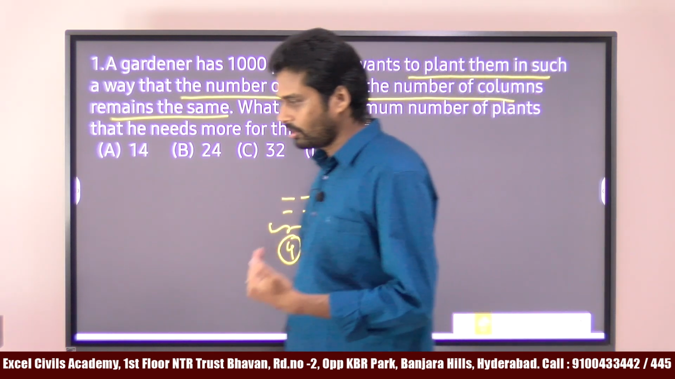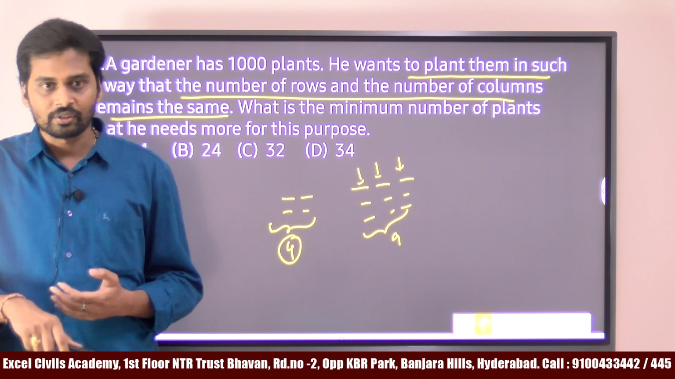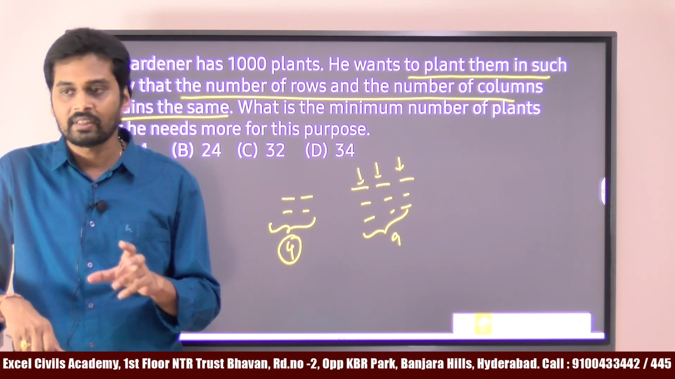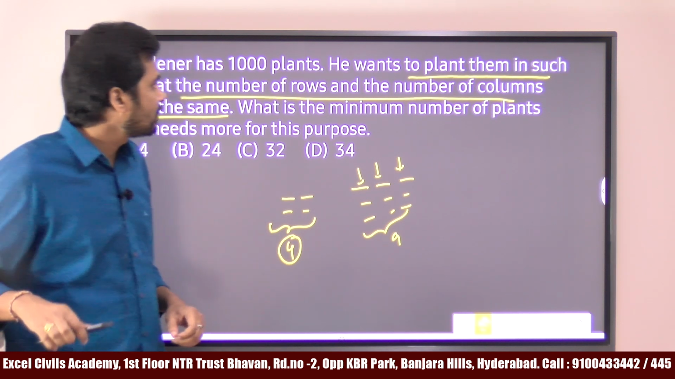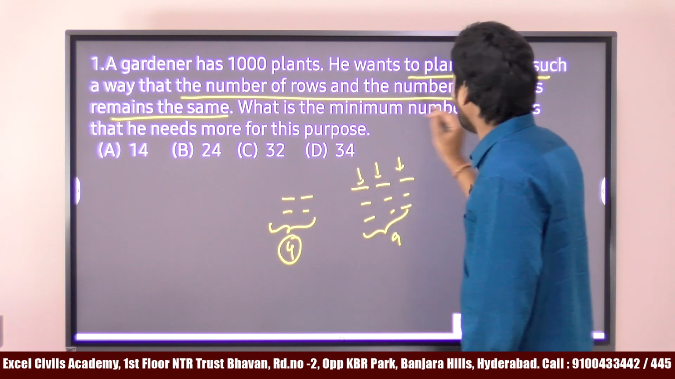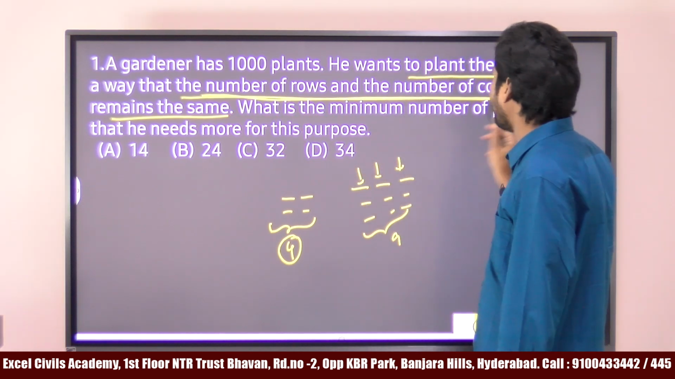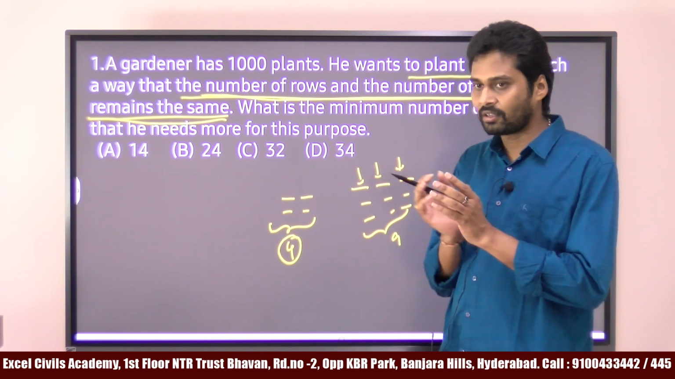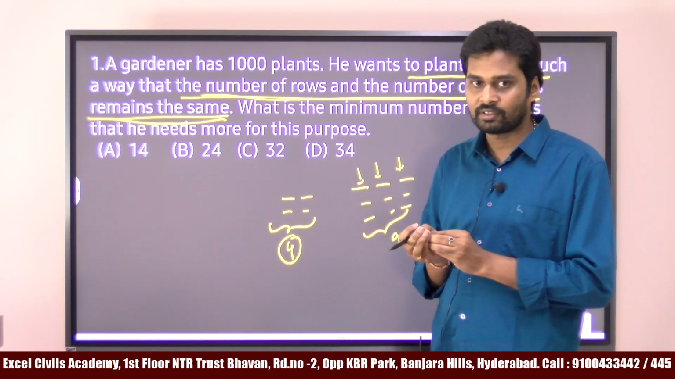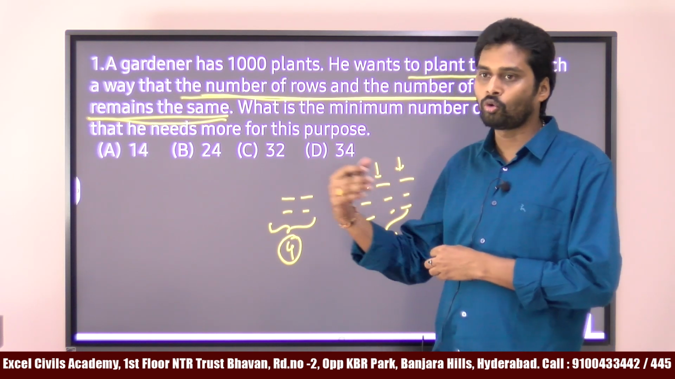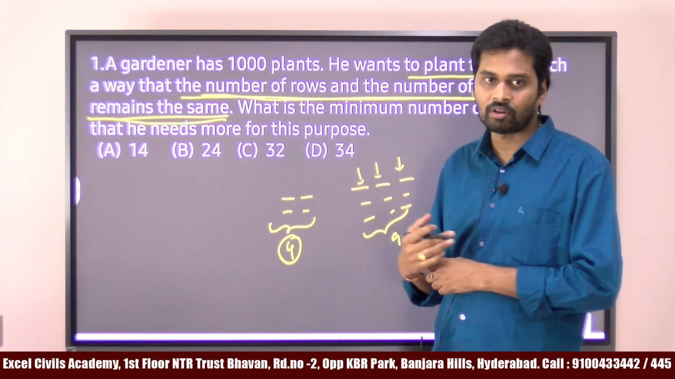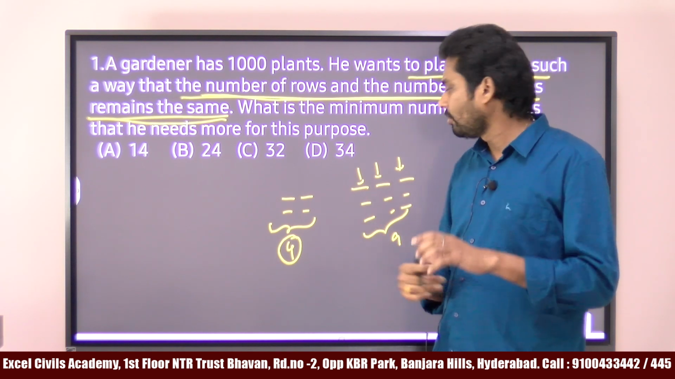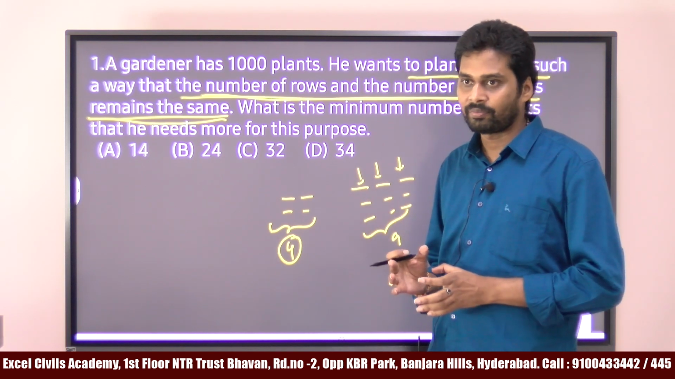See, in your exam, if you get any question, first you understand the question. There are some keywords we have. What is that? The number of rows and the number of columns remains the same. There are 1000 plants. You just make it simple for you. Just start from 2 rows and 2 columns, 3 rows and 3 columns. Then you need to get an idea for that problem.